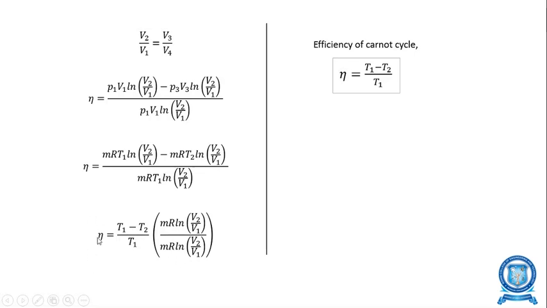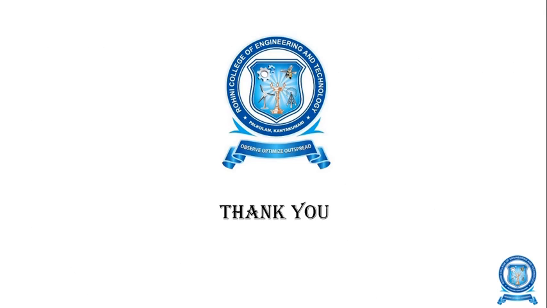The remaining efficiency eta is equal to T1 minus T2 divided by T1. So this is the efficiency formula of the Carnot engine. By using this formula, we can find the maximum efficiency of any engine. In the next part, we will look at problems related to the Carnot engine.